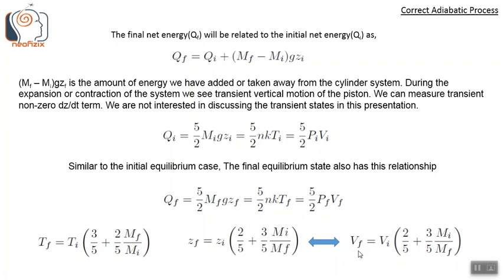This height equation is equivalent to the volume equation. We can just multiply by the area A, which is constant for both the initial and the final state, and get the volumes. So Vf, which is the final state volume, is equal to Vi, which is the initial state volume, into 2 by 5 plus 3 by 5 into Mi by Mf.